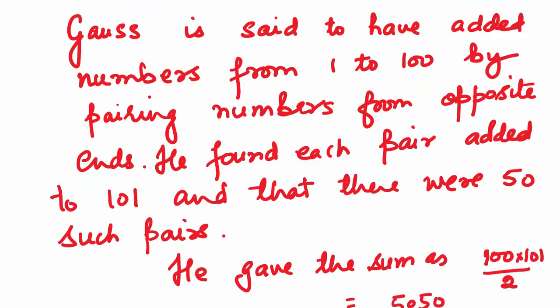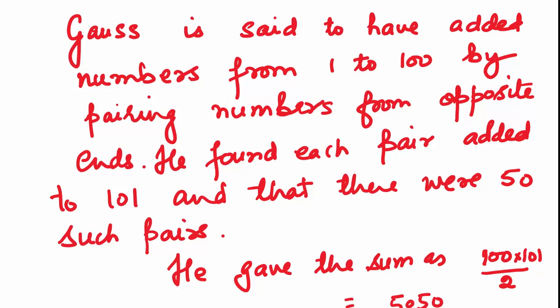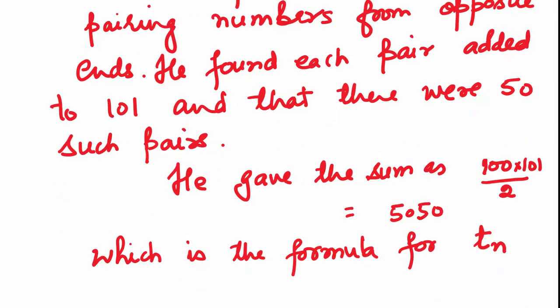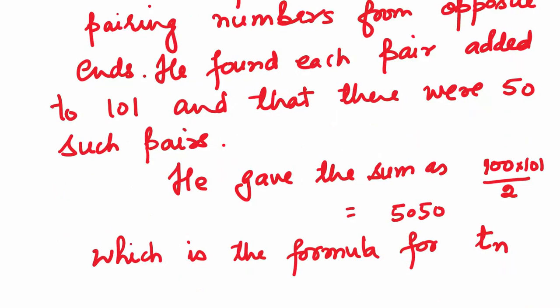A very interesting story about Gauss needs mention here. Gauss was once asked to add numbers from 1 to 100. He did that very quickly by adding the numbers by pairing them from opposite ends. He found each pair added up to 101 and that there were 50 such pairs. So he gave the sum as 100 into 101 upon 2, which is the formula for the nth triangular number.